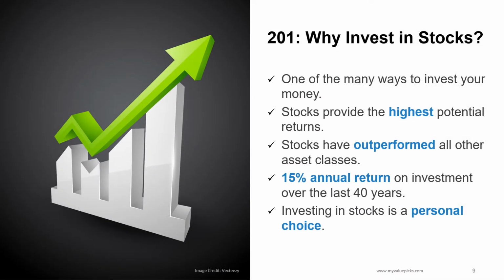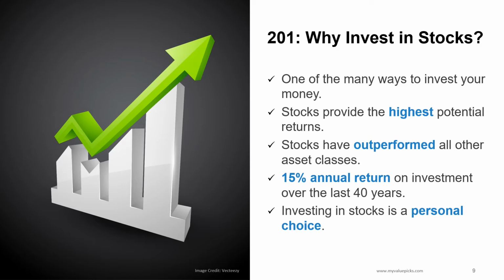Stocks are one of the many ways to invest your money. Why choose stocks over other options like real estate, gold, bonds, or fixed deposits? Most investors invest in stocks because they provide the highest potential returns. Stocks have outperformed all asset classes over the past 20, 30, and 40 years.